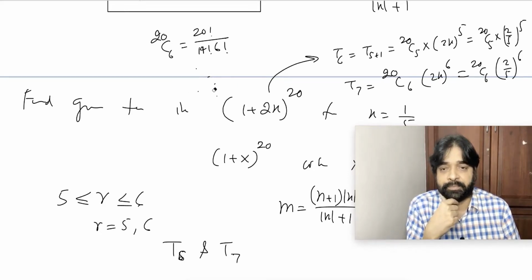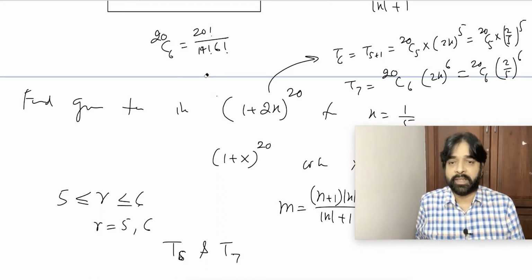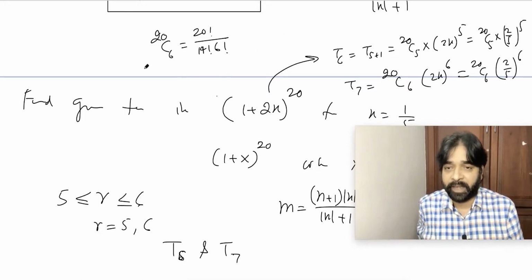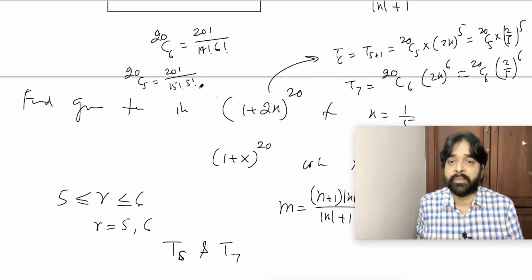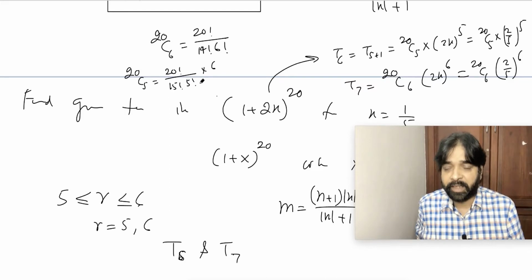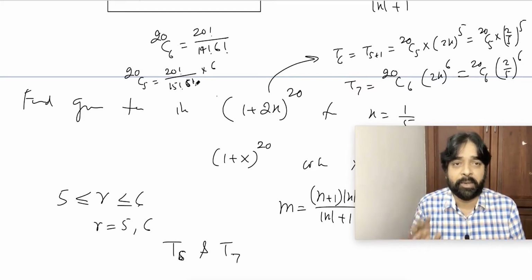Wait a minute. These things are not very much required, but still I am telling you. 20C5 we can write as 20 factorial by 15 factorial into 5 factorial. Into 6 I did, so the numerator becomes 6 factorial. Are you able to understand?